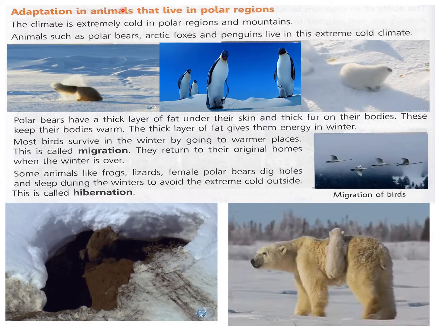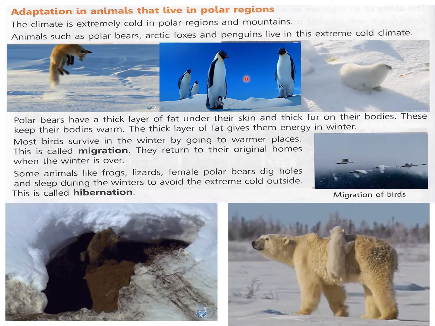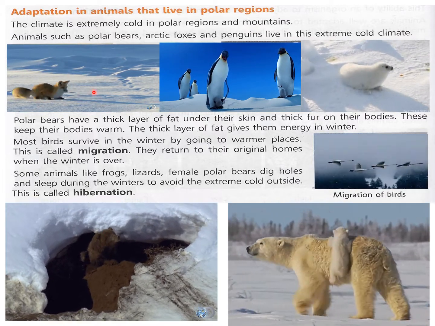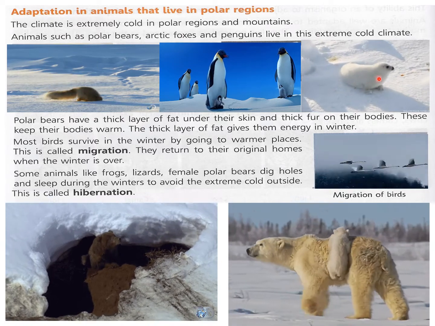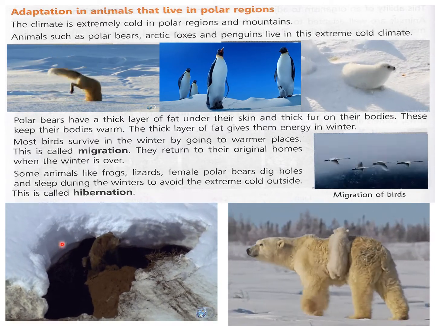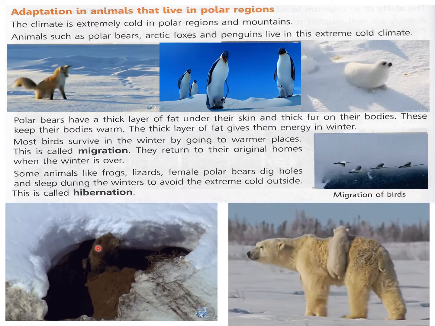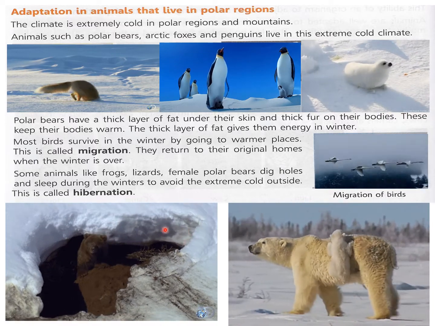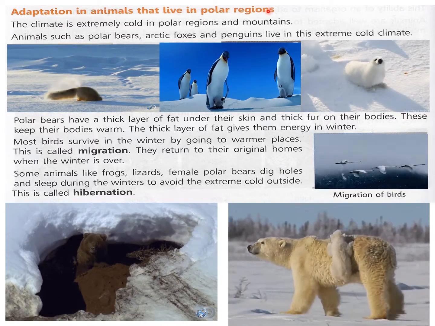Now, adaptation in animals that live in polar region. You can see here all the polar region animals. This is Arctic fox. These are penguins. And this is sealfish. This is polar bear, and you can see here hibernation. This bear is going to hibernate inside this cave in the snow or ice. Now we will read about the adaptation in animals that live in polar regions.